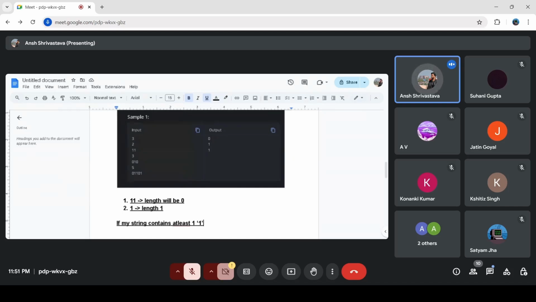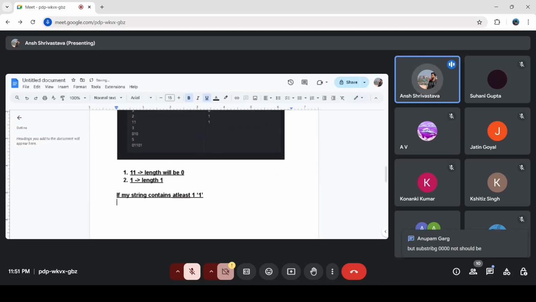First of all, I'll tell my approach. Your approach is also the same. I'll just explain that, and then I'll come back to you. So if my string has at least one 1, then I can take down all the zeros. Once I have taken down all the zeros, then what you are saying, Anupam, will come into play. Yeah, you got that. If all the things are 0, then we cannot do anything. We'll have to print the entire length.